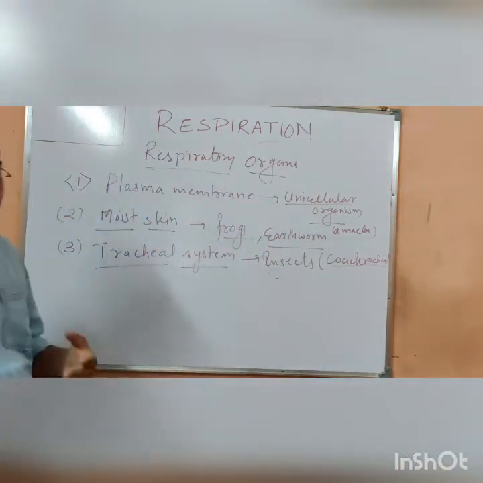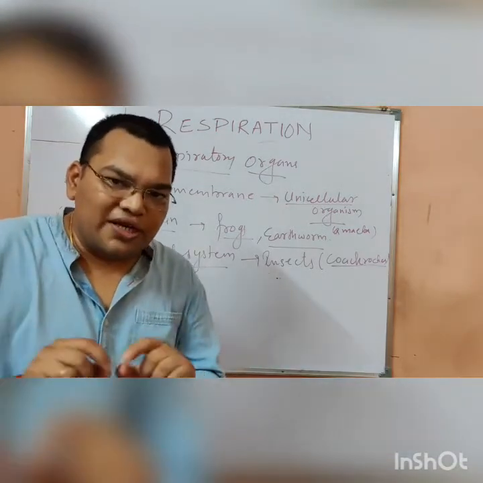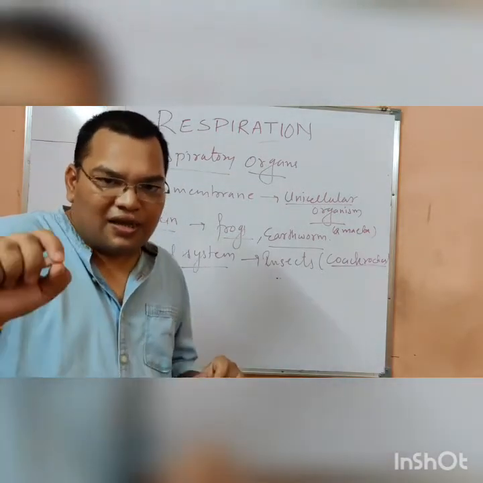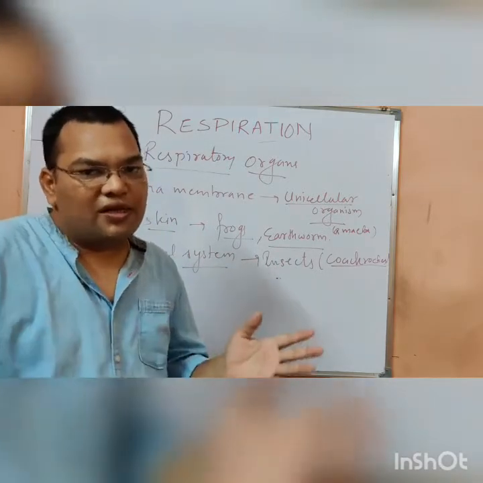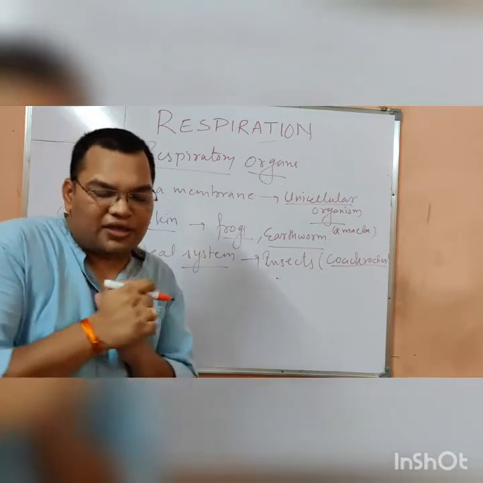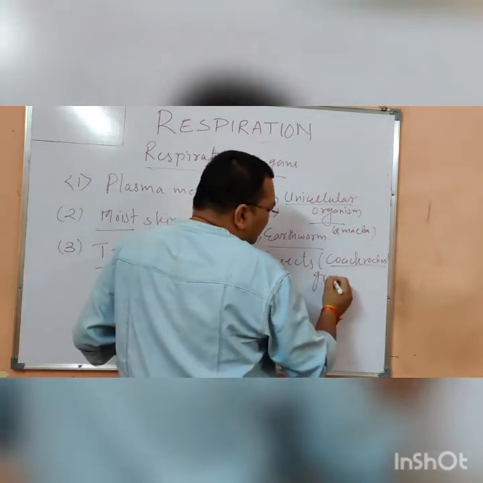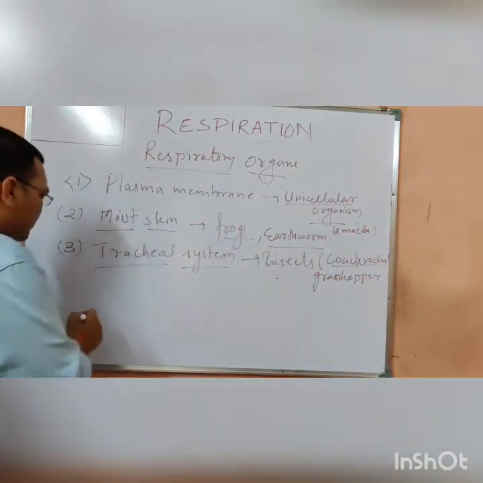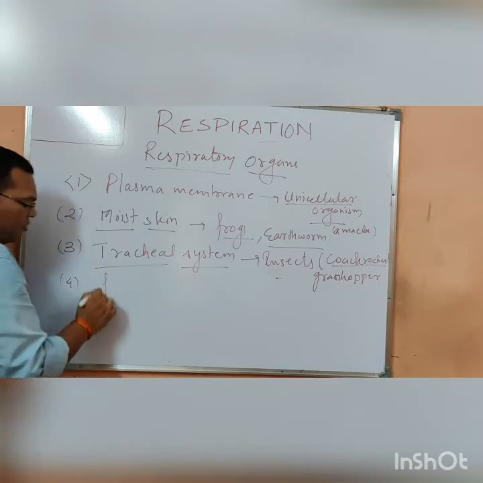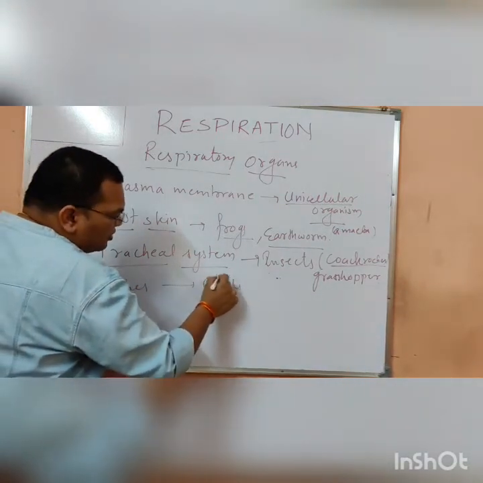So the tracheal system is the system of tubes inside the insects, and through these tubes the respiration process occurs. The grasshopper is also an example. Then the fishes. Everybody knows fishes. What are they using? They are using gills.